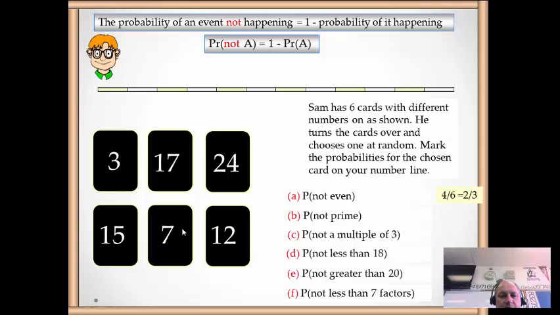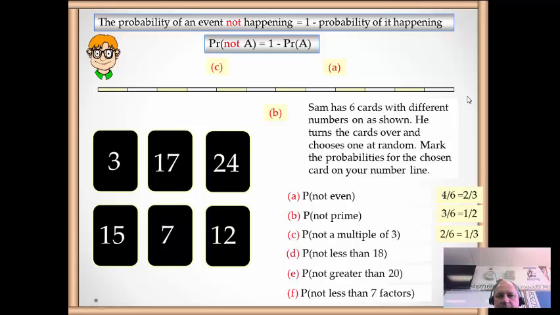7 is prime, 12's not. So our prime numbers were 3, 17 and 7, but not prime, 24, 12, 15. So 3 out of 6, which simplifies to 1/2. Not a multiple of 3. That is, not, is, not, is. So there's 2 out of the 6. It's 1/3. And that would be placed there in the number line.